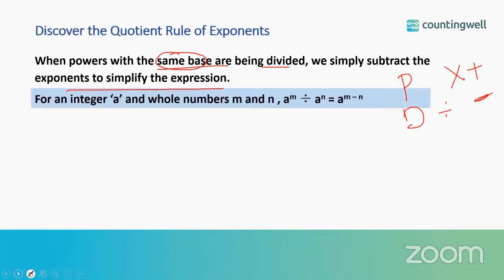So for an integer a and whole numbers m and n, a to the power m divided by a to the power n is equal to a to the power m minus n. Let us see one example. 5 to the power 8 divided by 5 to the power 7 is 5 to the power 8 minus 7, which is equal to 5 to the power 1, so this is nothing but 5.